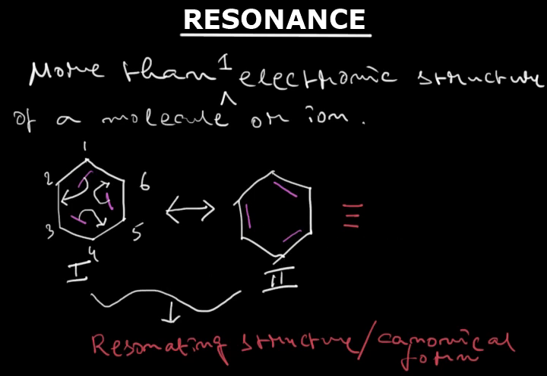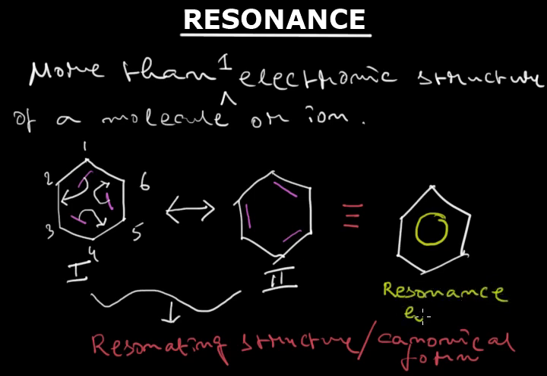The actual structure of benzene is something like that, where a cloud of 6 pi electrons is equally distributed among the 6 carbon atoms. It is called the resonance hybrid. This phenomenon is called resonance or conjugation effect.